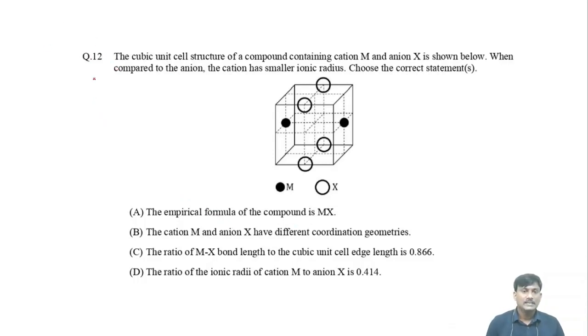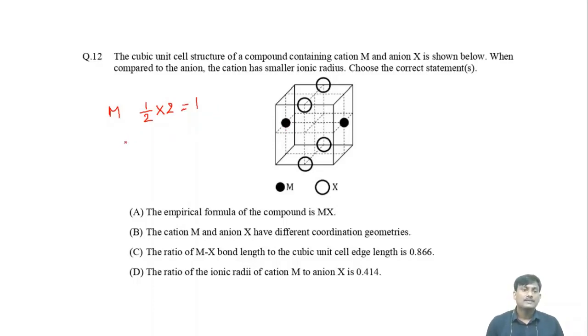Here, the position of M is face centered, so the contribution is 1 by 2 to the unit cell. The unit cell contains 2 M's, so 1 by 2 into 2 is equal to 1. So finally, the number of M's in unit cell is equal to 1.